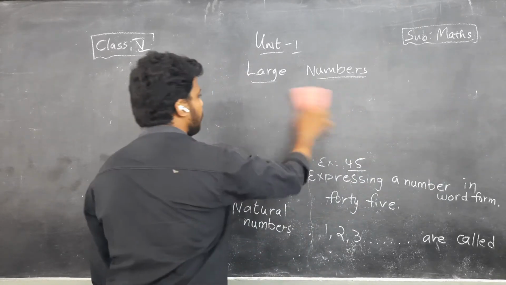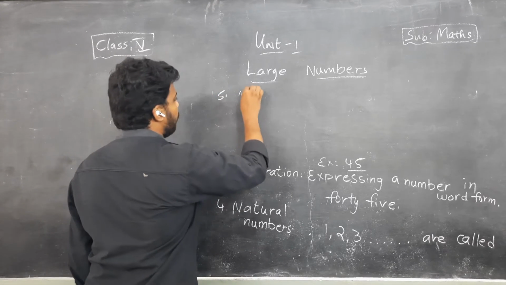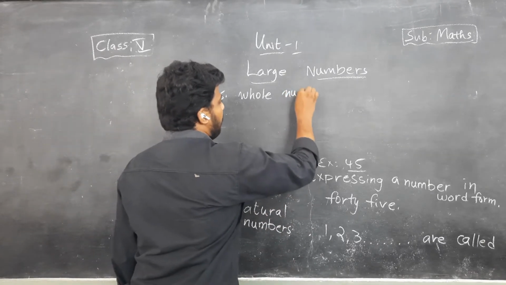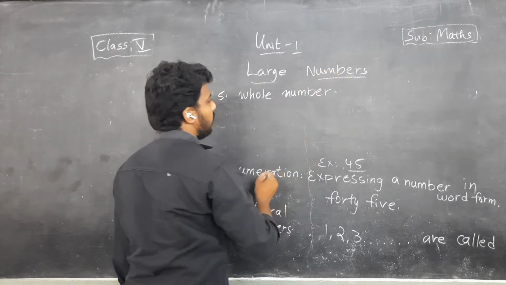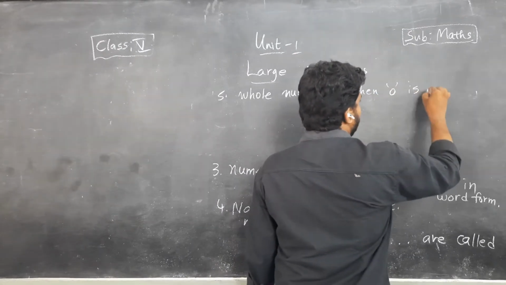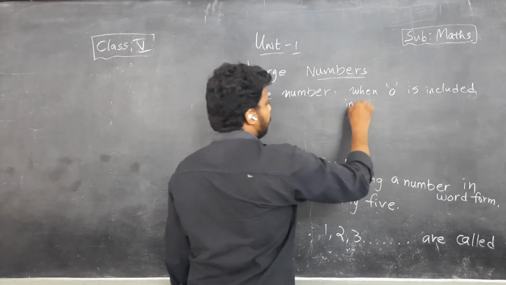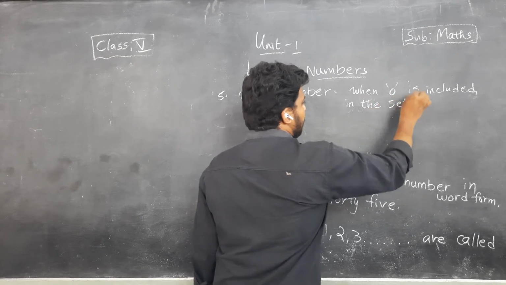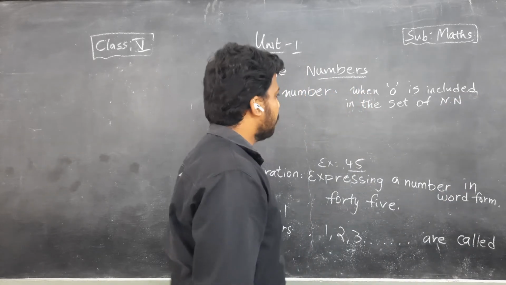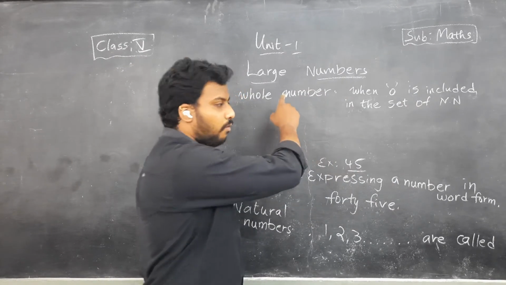Whole numbers. Children, when 0 is included in the set of natural numbers, we call it a whole number. When 0 is included in the set of N, which stands for natural numbers, we call it a whole number, children.